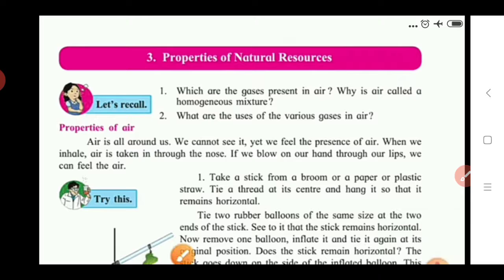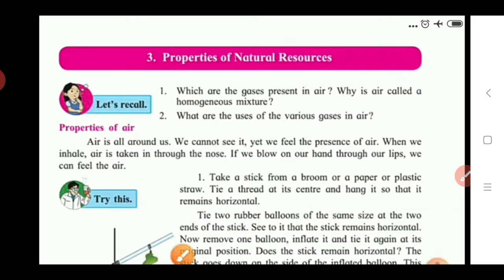Respiration means to breathe. For breathing, all living organisms require oxygen gas. And carbon dioxide is necessary for the photosynthesis process, because by using this process, plants make their food by themselves. Also, carbon dioxide gas is used as a fire extinguisher. Fire extinguisher means to put off the fire, this gas is used.